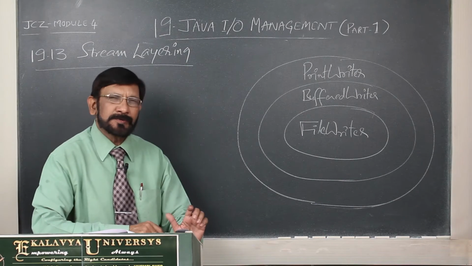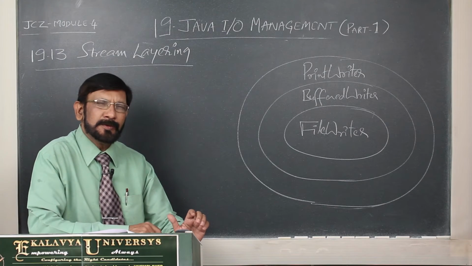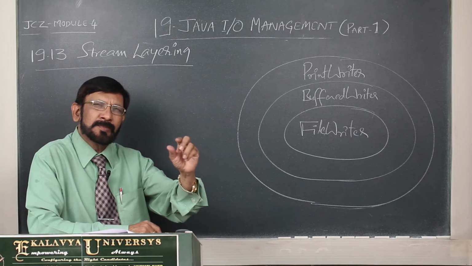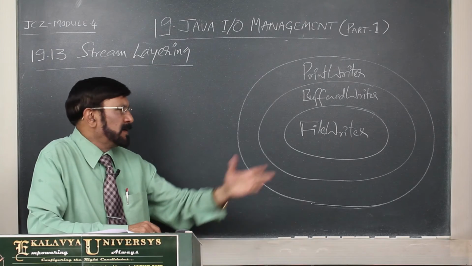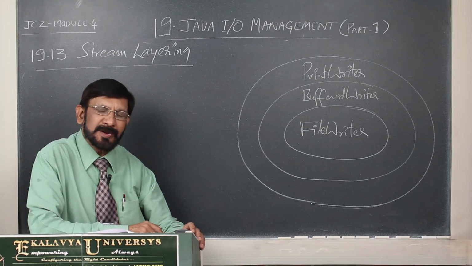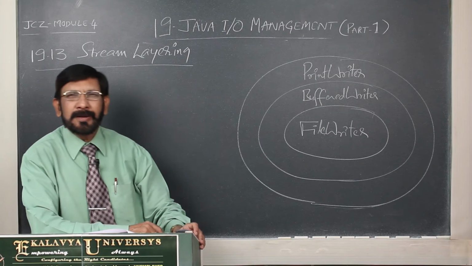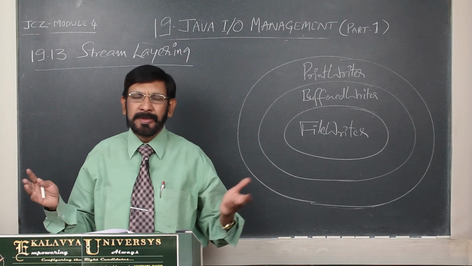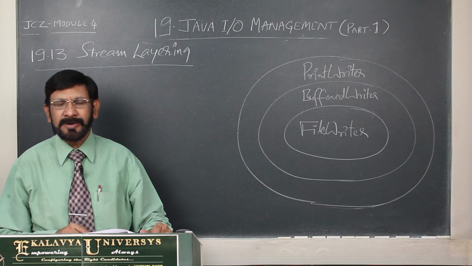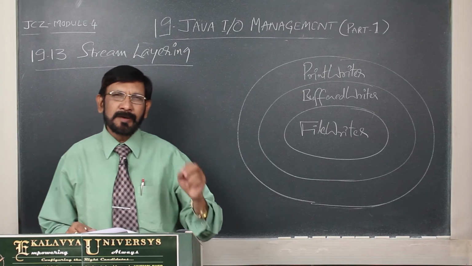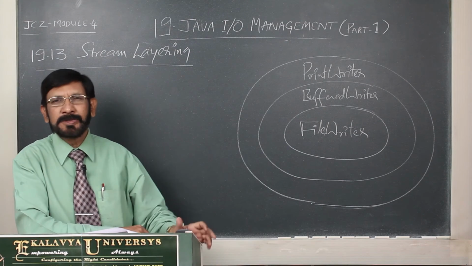One more important point: if we have to perform simple operations, this layering is not required. In a simple way, using FileWriter only, you can do that. But in big, large tasks, efficiency is always very much required.